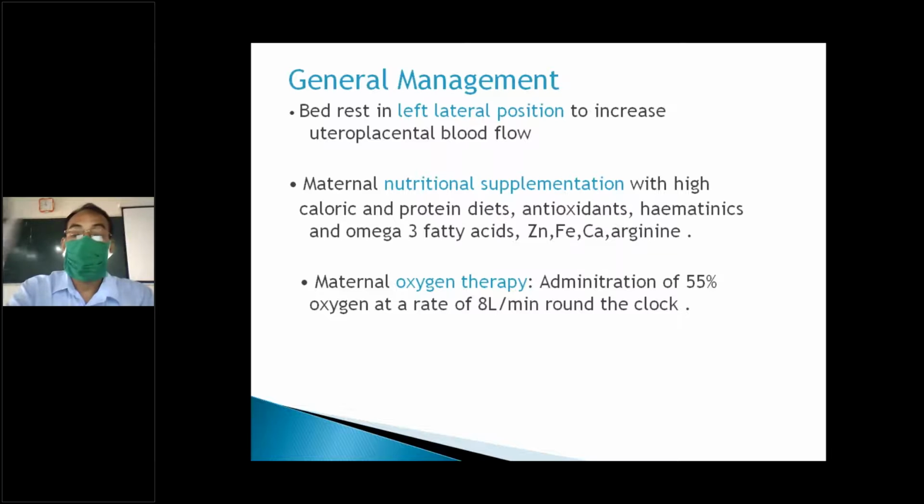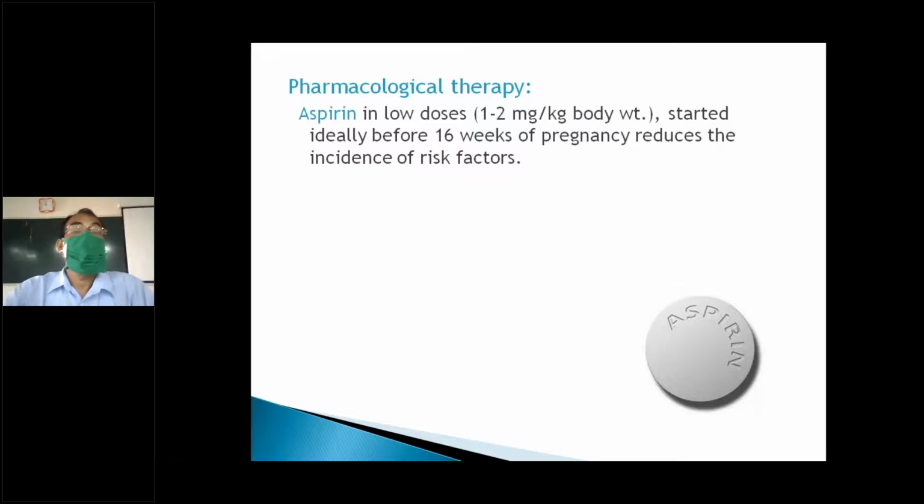Maternal oxygen therapy: suppose there is asphyxia, then you have to give it. When you get cardiac disease, severe anemia, all these compromised cases, you have to provide not only rest but also oxygen therapy. Then pharmacological therapy, what we are doing is all these things.